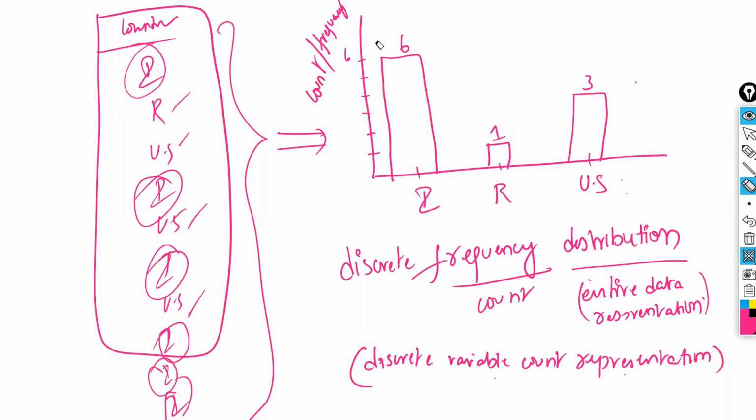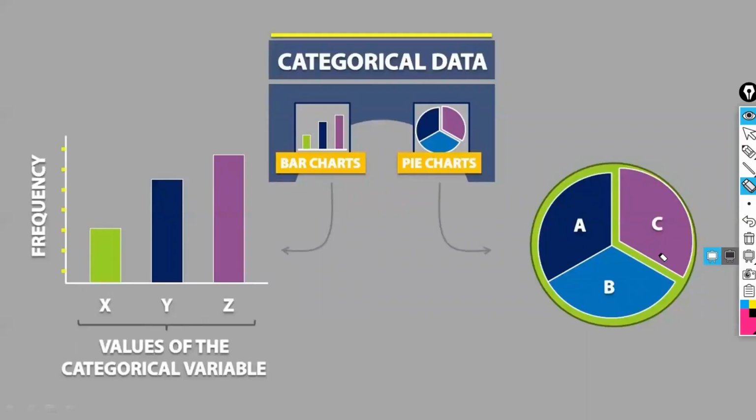Or otherwise, let us complete now only. Okay. So this is called discrete frequency distribution. Similarly, the same thing you are representing using the pie chart. One is bar chart, one is pie chart. Right? Is that clear, guys?